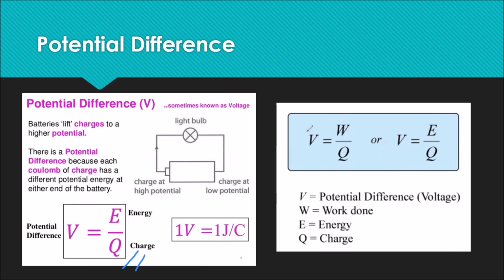The SI unit of potential difference is volt. The SI unit of energy or work is joule, and that of charge is coulomb. So if I ask you, what is the definition of 1 volt? You can see, 1 joule over 1 coulomb. When 1 joule of work is done to move a charge of 1 coulomb from one point to the other point, the potential difference in the circuit is said to be 1 volt.